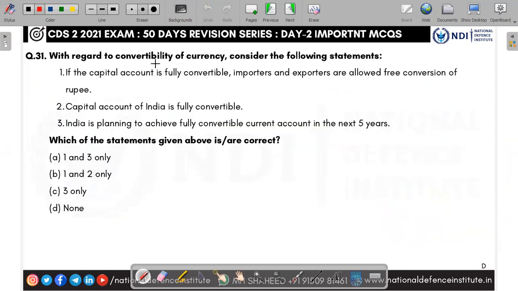Next. With regard to convertibility of currency, consider the following. When I say convertibility, it means when an American person comes here, he converts the dollar into the rupee. And when an Indian goes to America, he converts the rupee into dollar. This is called rupee convertibility.